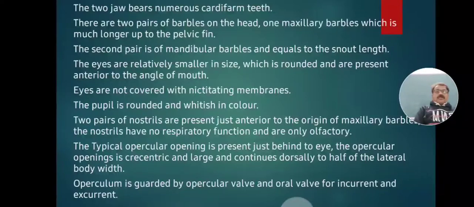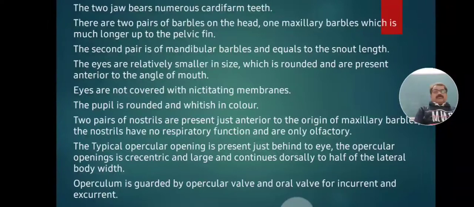There are two pairs of barbels on the head region, maxillary barbels and mandibular barbels. The barbels that arise on the upper jaw are called maxillary barbels, which are much longer and reach up to the pelvic fin region. The second pair is present on the lower jaw; these are called mandibular barbels, and they are equal to the snout length.